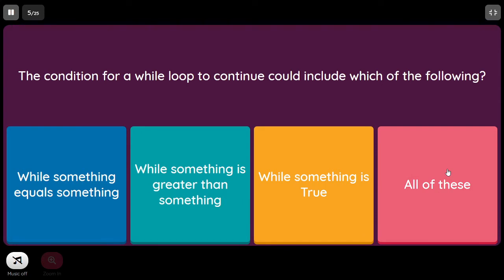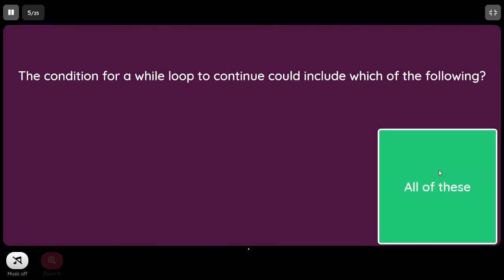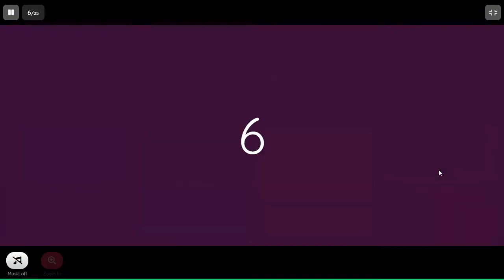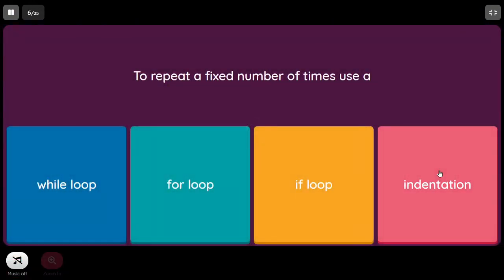The condition for a while loop to continue could include which of the following: while something equals something, while something is greater than something, while something is true. So it is all. With all these conditions, while will be continuing. To repeat a fixed number of times, we use for loop.